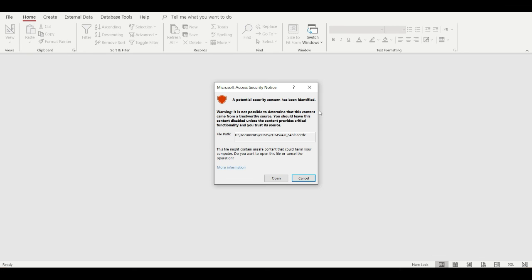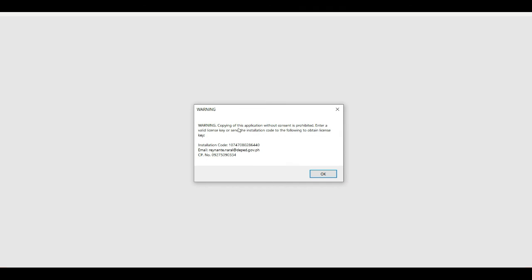So, this is what will happen. Ayan. From this point, click mo lang yung open. And then, ayan. Sabi niya, you need to send the installation code to the following to obtain license key or activation key. Activation code. So, yan yung installation code natin. Pwede nyo i-take note yan kasi isi-send nyo yan sa akin sa email o kaya sa CP, or naglagay ako ng actually link, magre-reply ako ng link kung saan tayo magre-register or magre-request for activation. Click lang natin yung OK.